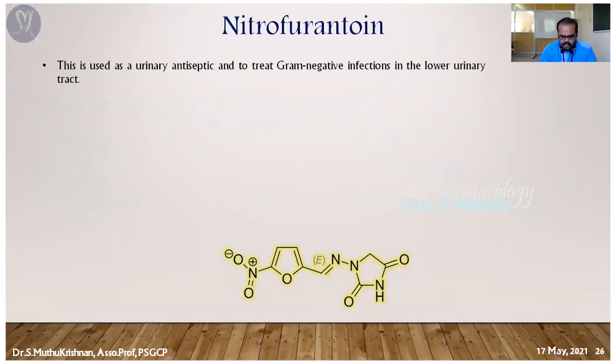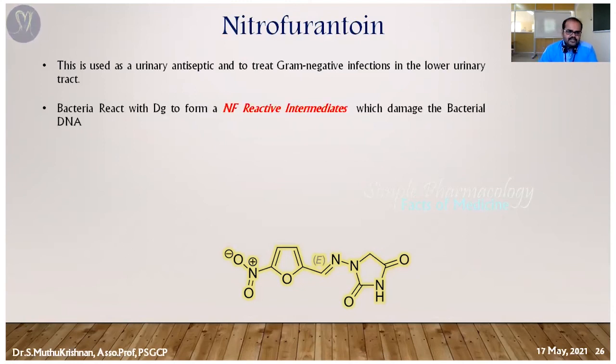This drug is very effective against gram-negative bacterial infections. We know that most urinary tract infection cases, UTI, are caused by gram-negative organisms, particularly E. coli. So nitrofurantoin is very effective against gram-negative bacteria, and it is going to eradicate the UTI. So what is the mechanism?